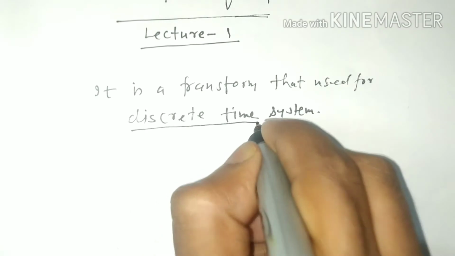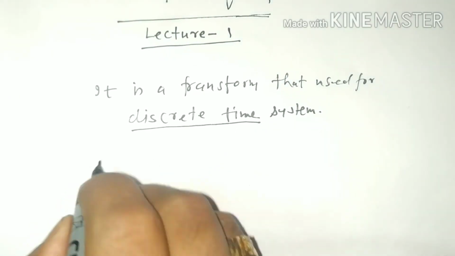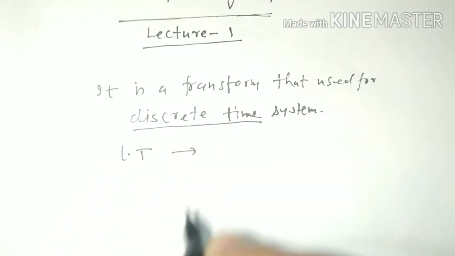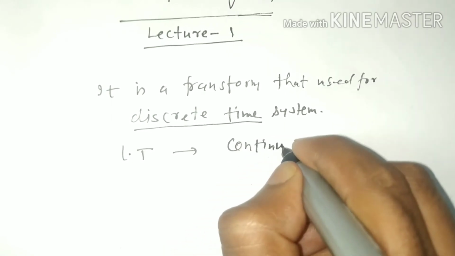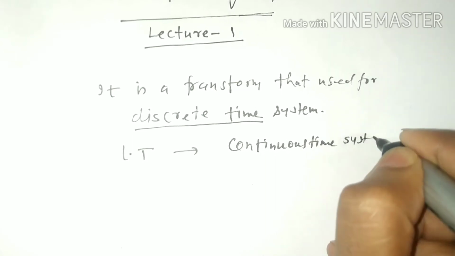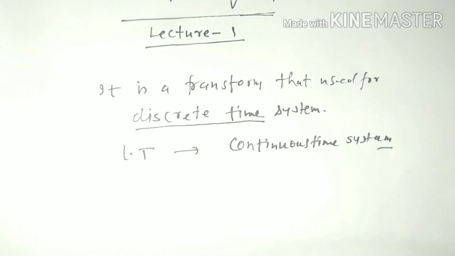Here this is very important, discrete time system. As we know that Laplace transform is used for continuous time system, and Z transform is the counterpart of Laplace transform. It is used for discrete time system.